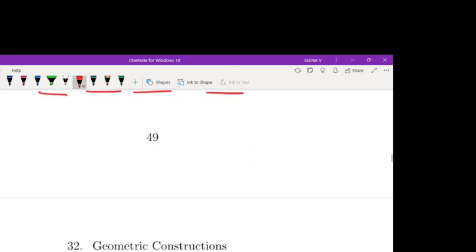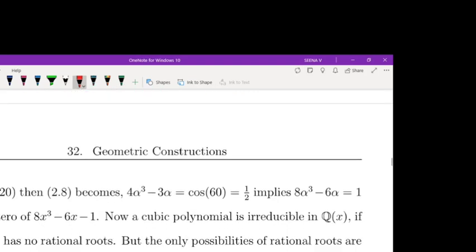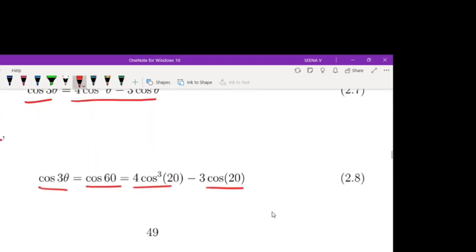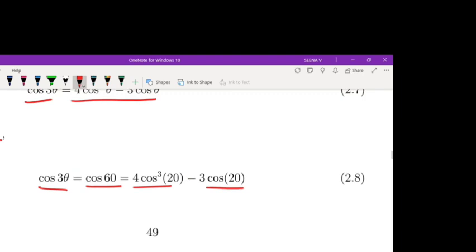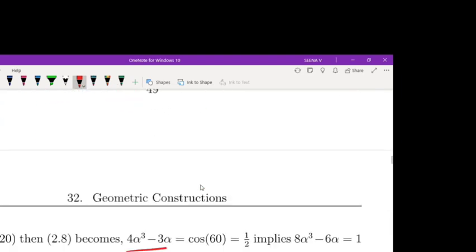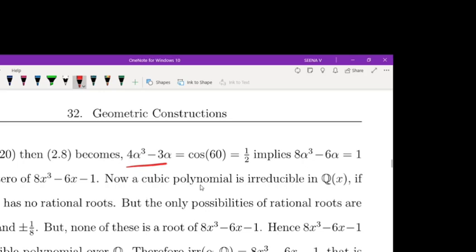Okay. So if alpha is equal to cos 20 degrees, this equation becomes 4 alpha cube minus 3 alpha equal to cos 60 degrees, which is equal to 1 by 2. And if you simplify this, we get 8 alpha cube minus 6 alpha equal to 1. Or alpha is a root of 8x cube minus 6x minus 1.